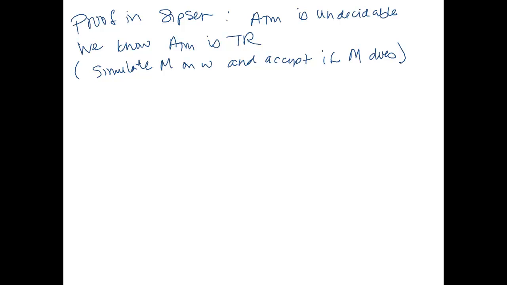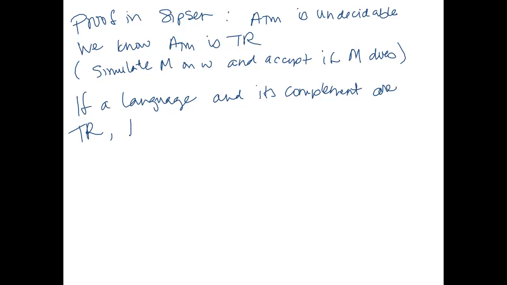Something else we know: if a language and its complement are Turing recognizable, then the language is decidable. How do we know this? Let's do another quick proof.